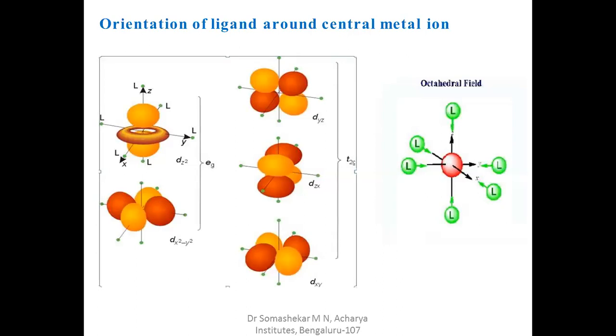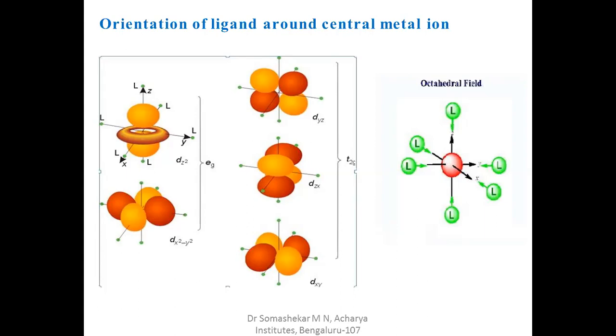So look at this diagram. This is the ML6 complex, an octahedral complex. If you look here, 4 ligands are in a plane, and 2 ligands are perpendicular to this plane. These 2 ligands are along the z coordinate axis, and all the 4 ligands are along the x and y coordinate axes.